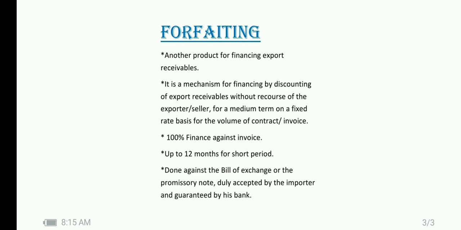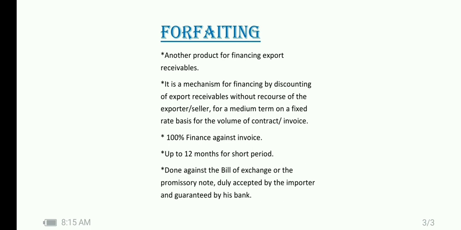Next one is forfeiting. Forfeiting is another product for financing export receivables. It is a mechanism for financing by discounting of export receivables without recourse to the exporter or seller. Mind it, in factoring it is with or without recourse to the exporter or seller, but in forfeiting it is without recourse, for a medium term on a fixed rate basis for the volume of the contract or invoice. And this one is 100% finance against invoice. In factoring, 75 to 80% only.